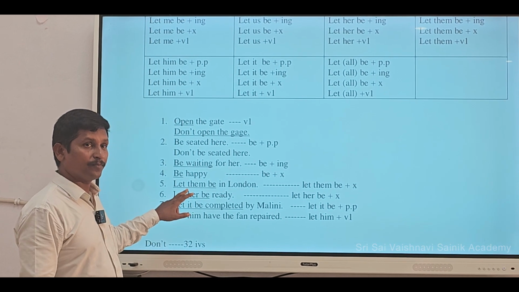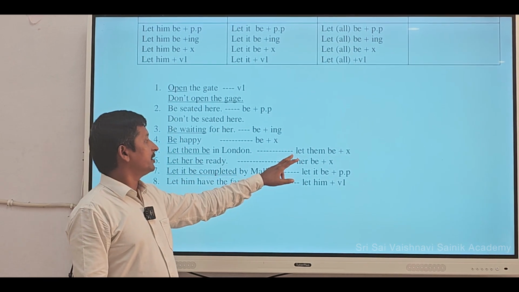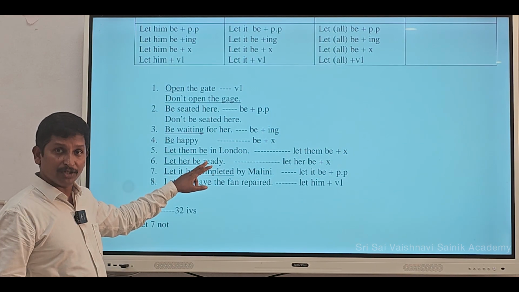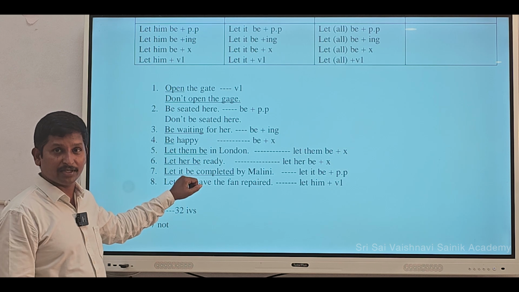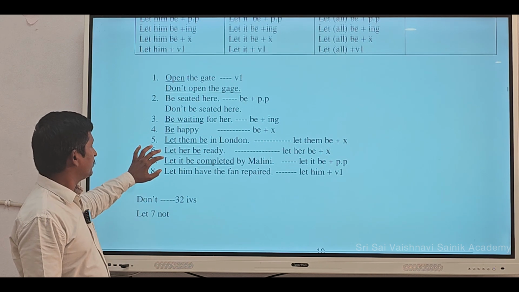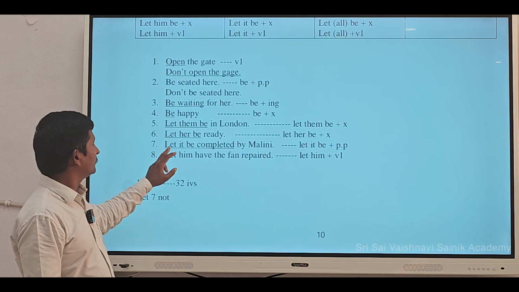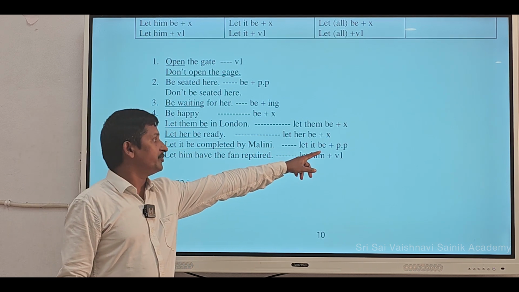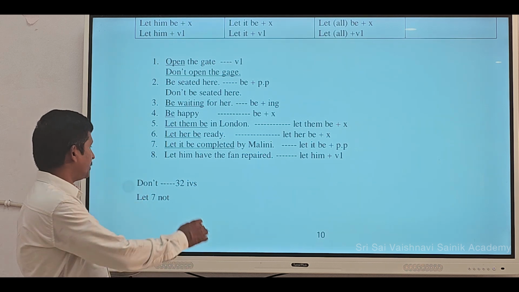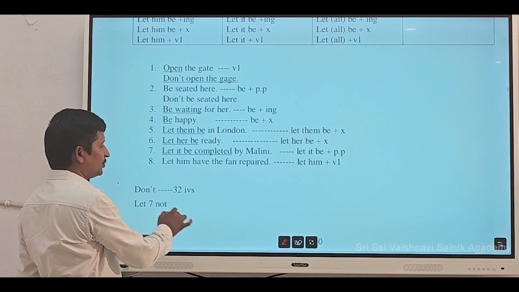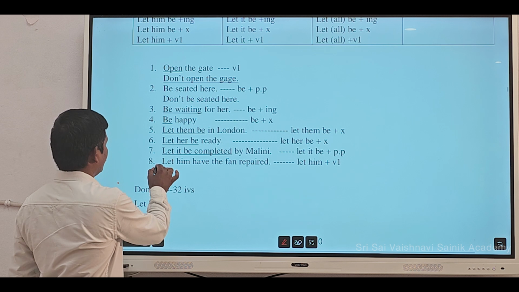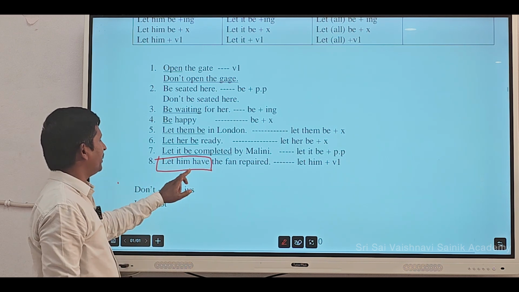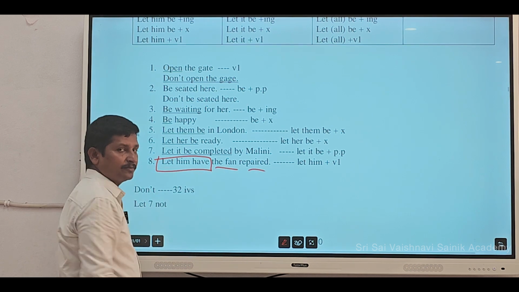be cheerful, like that. When it comes to let them be plus without form, let them be in London, let them be with me for 2 days, like that you can use. Next, let her be ready, let it be completed by Malini, let it be plus PP form. Next, let him. Now you take this example, let him plus V1, let me have the fan repaired.